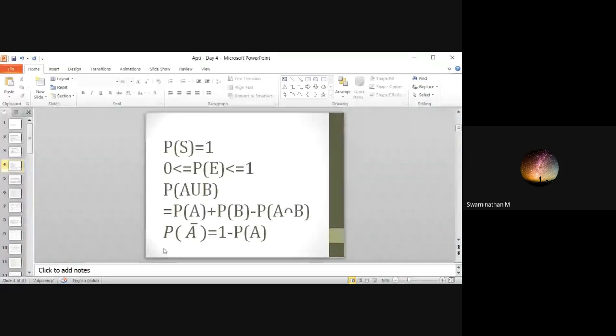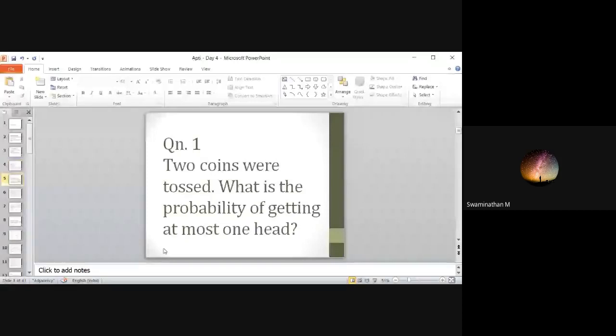In problems, we will have tossing a coin, die problems, cards, and a few more questions. The first question. The first few questions are very easy. You can easily solve and tell the answers. Two coins were tossed. What is the probability of getting at most one head? First, I will see how many of you give the right answer, and then I will explain what at most and at least mean. I hope you know. Here it is mentioned at most one head.